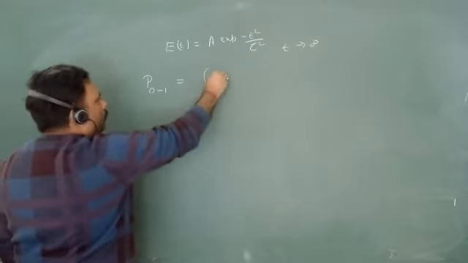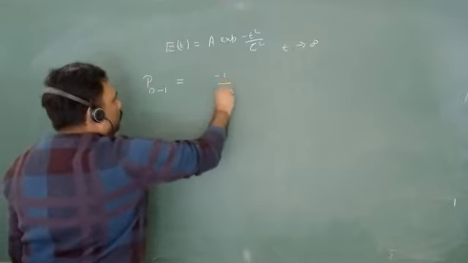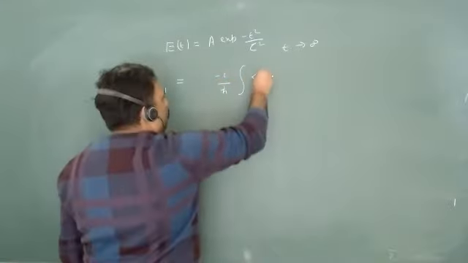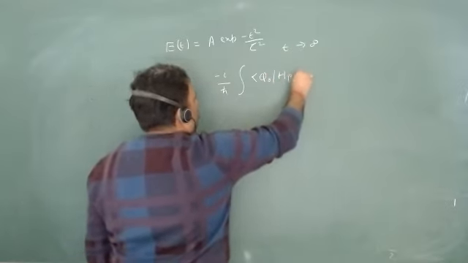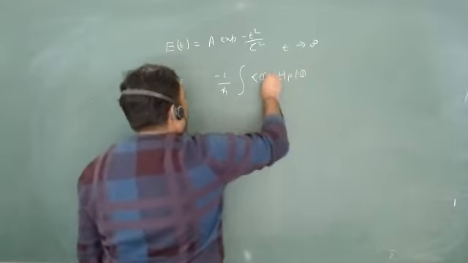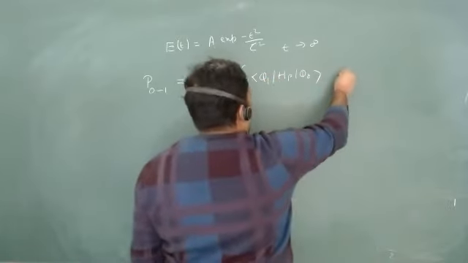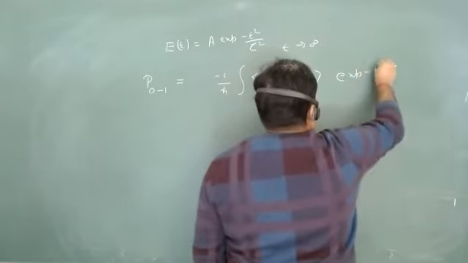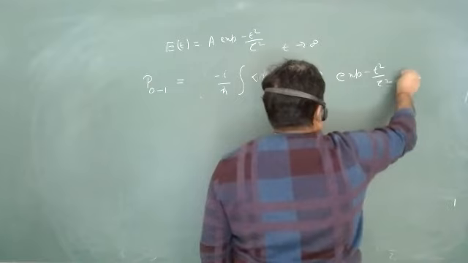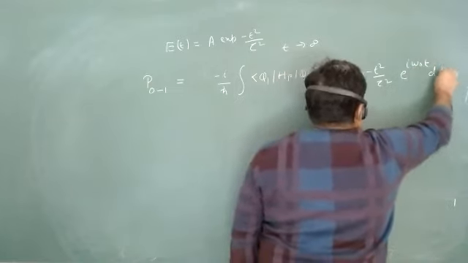We have to go for minus i upon h cut, we have to go for integral of phi 1 H' phi 0, and exponential minus t square upon tau square e to the power i omega naught t dt.